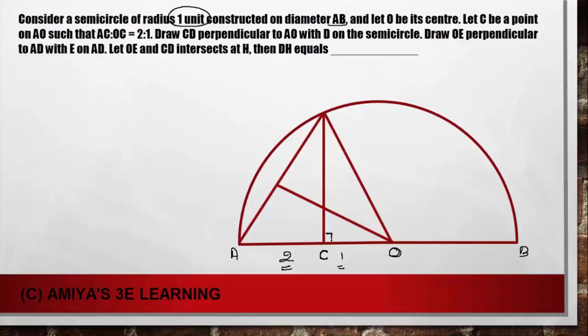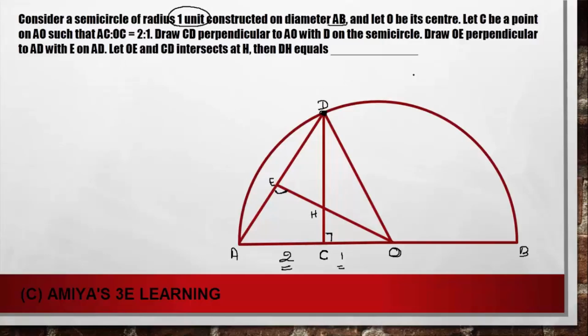And we have a perpendicular line CD, D being on the semicircle. Then, according to the question, I joined AD. And OE is perpendicular to AD. The point of intersection of OE and CD is H. And we have to find the length of DH.